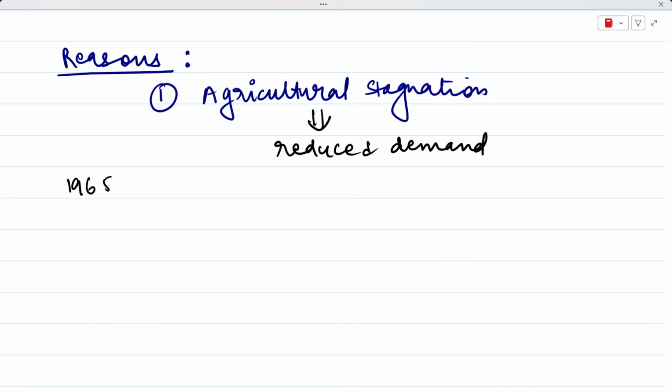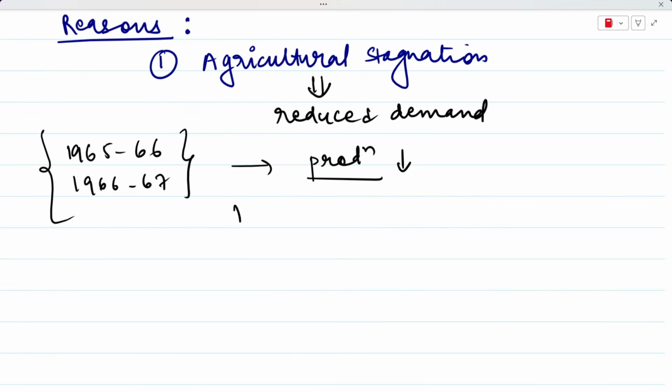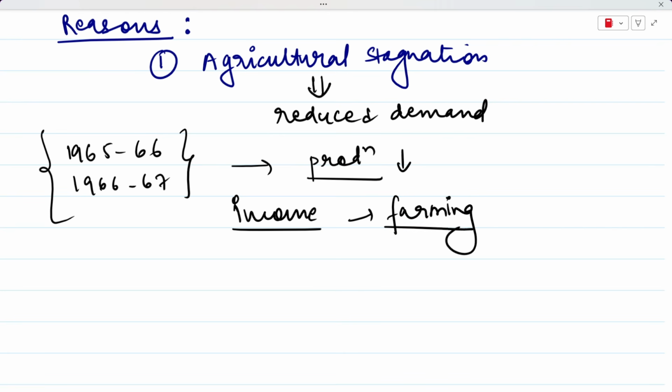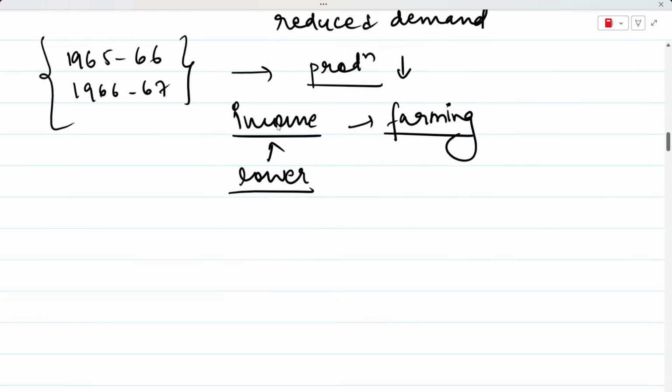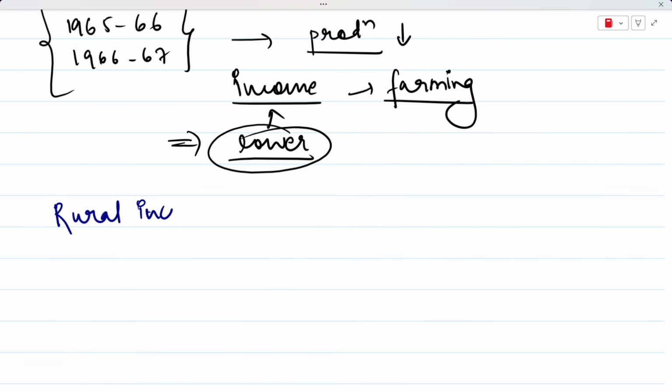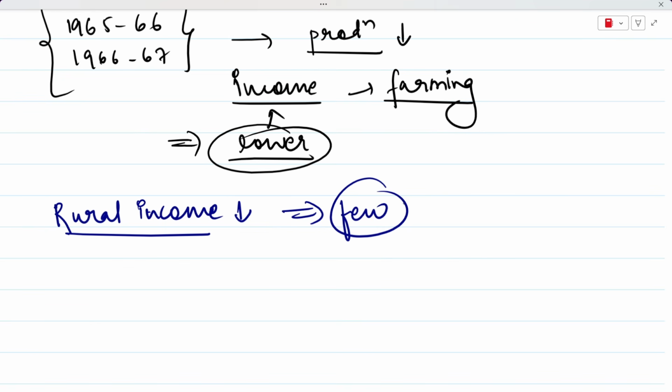As you know, India witnessed droughts consecutively for 2 years, from 1965 to 1967, and during that time agricultural production fell sharply. A lot of Indians during that time earned their income from farming itself. So lower agricultural output means that people have lower income also, because production is not that much. When rural income decreased, people could not buy a lot of fancy stuff because they didn't have enough income, right? So people bought few manufactured goods. Earlier they could get more manufactured products, but now because they have a reduced income, they started to purchase less.